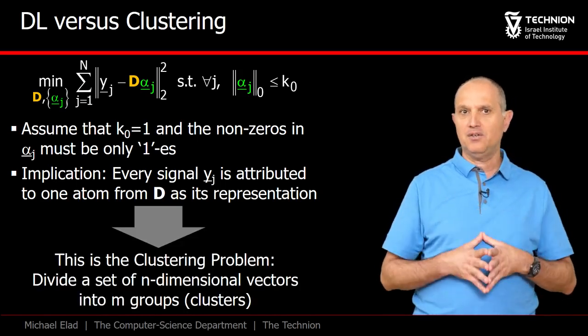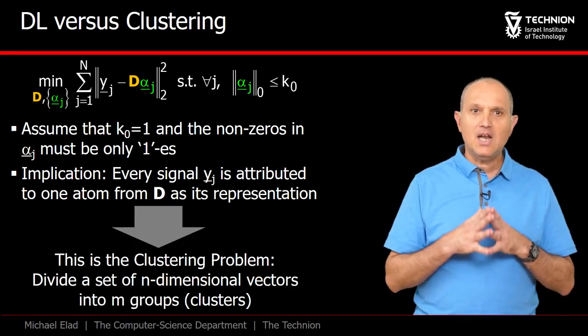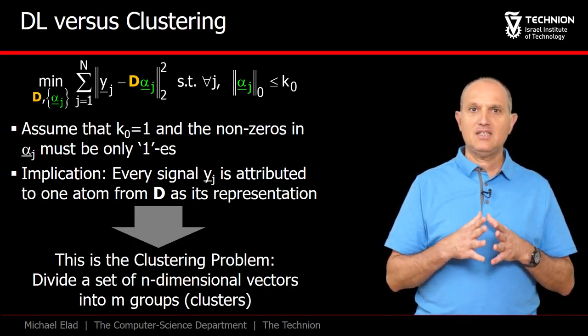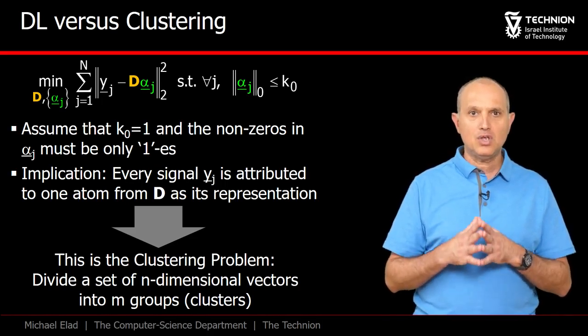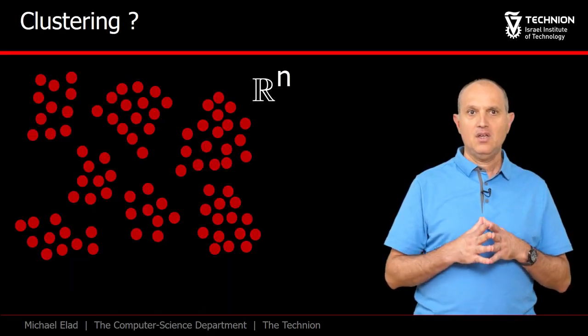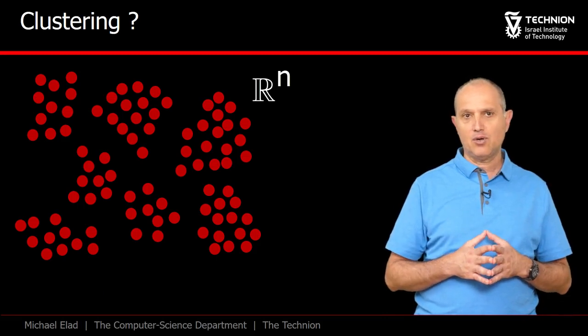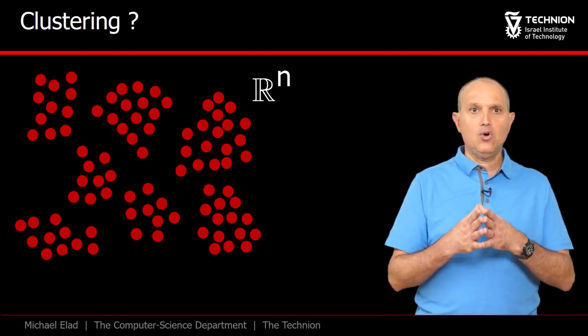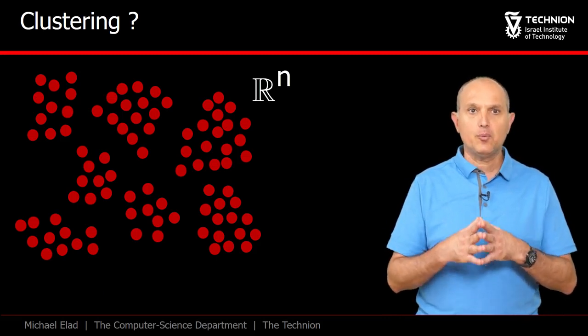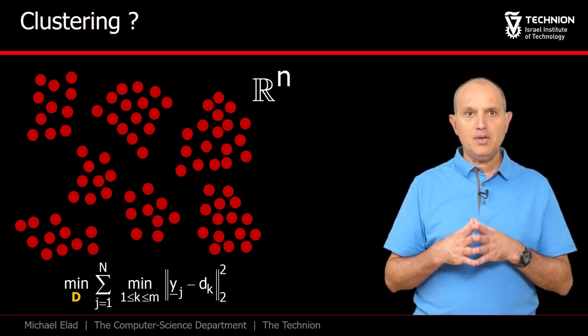What are we looking at here? This is the well-known clustering problem, which gets a set of n examples and divides them into m concentrated groups. Here is an illustration of this clustering problem. We have these points in R^n, and our goal is to divide them into m groups. This is the energy we are minimizing.